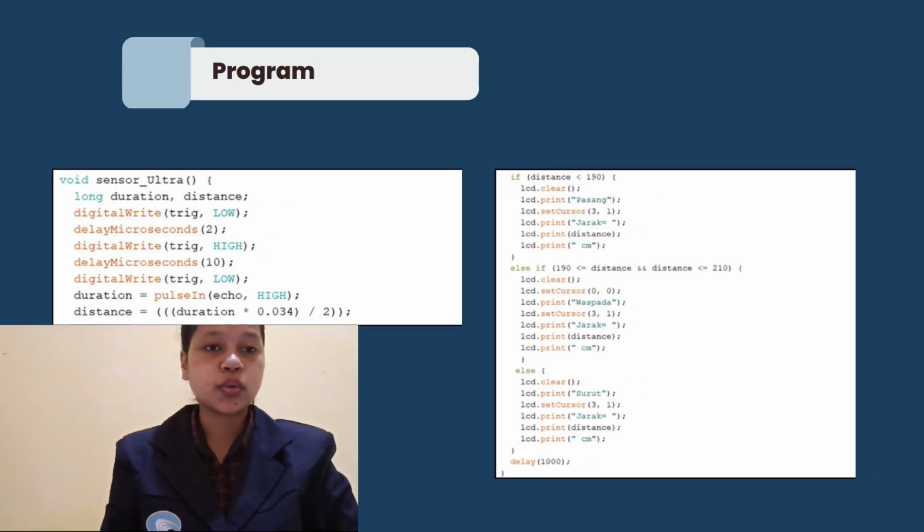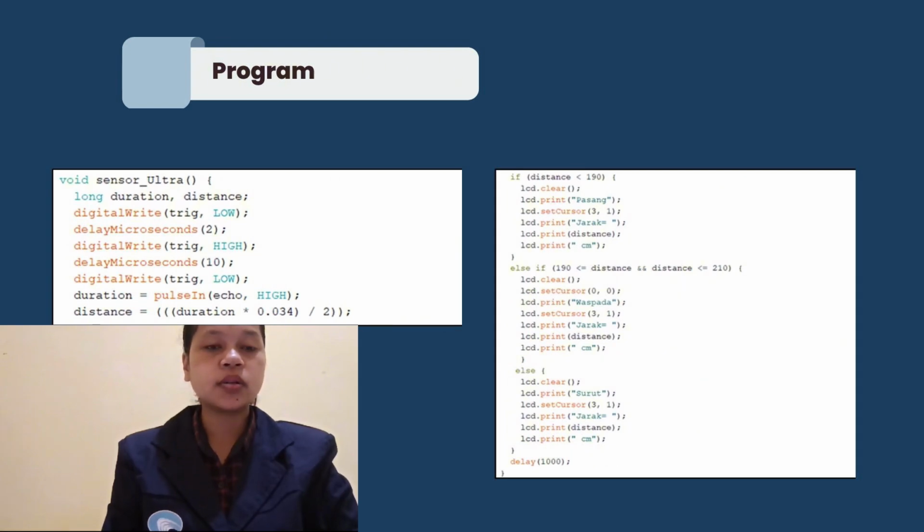Next, program the ultrasonic sensor. Void sensor ultra is a new function to be initiated in the void loop. Long duration this time is a new variable with a data type greater than integer. Digital write trig low sets the trig pin to low, setting up the trigger signal.